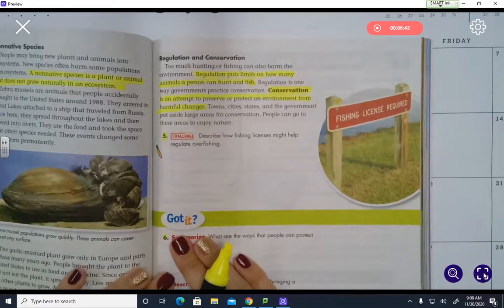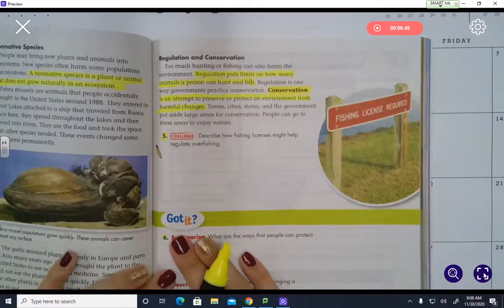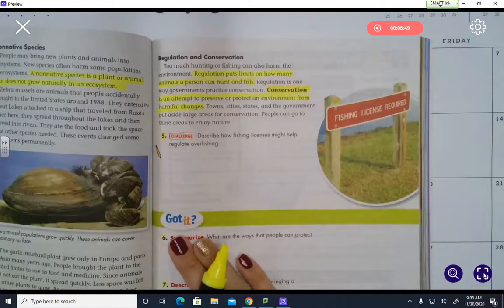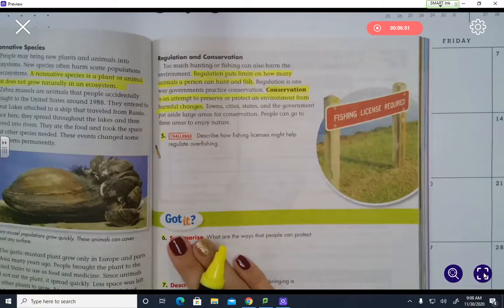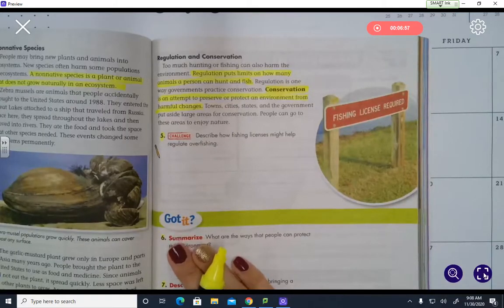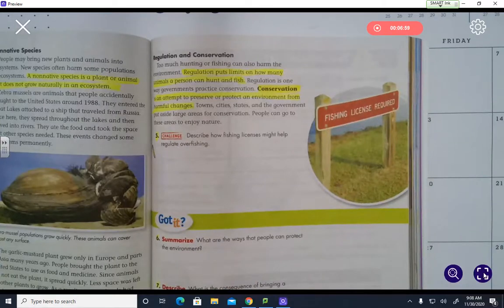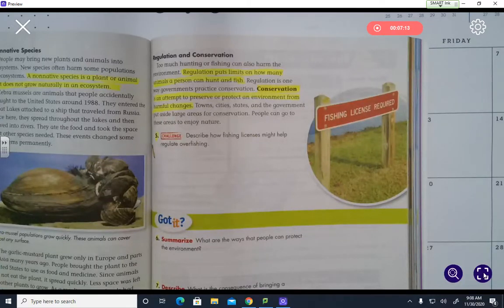Towns, cities, states, and the government put aside large areas for conservation. People can go to the areas to enjoy nature. Sometimes you hear about different conservations, and that's what that is. They set aside large areas, and people can go there to enjoy nature. Number 5, describe how a fishing license may help regulate overfishing. A lot of places you need a fishing license or a hunting license in order to hunt or fish somewhere. How might that regulate overfishing or overhunting?